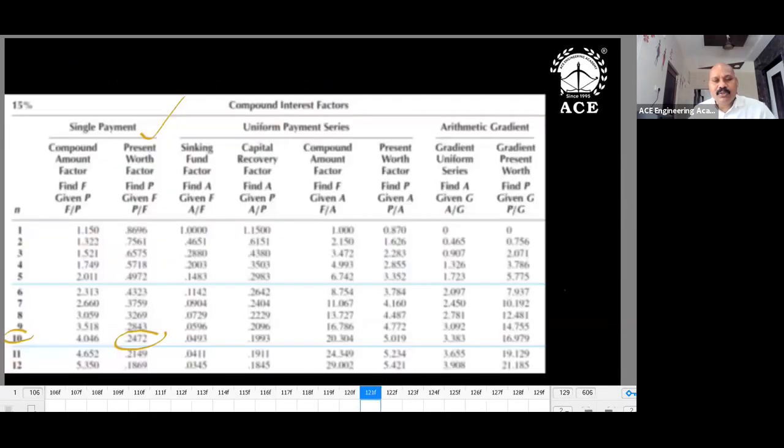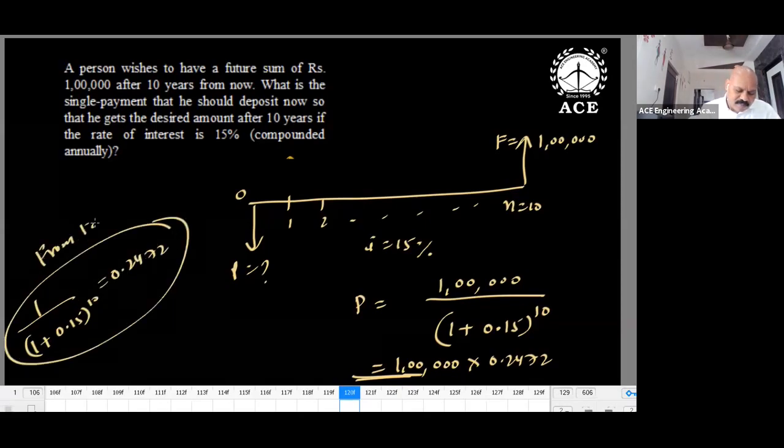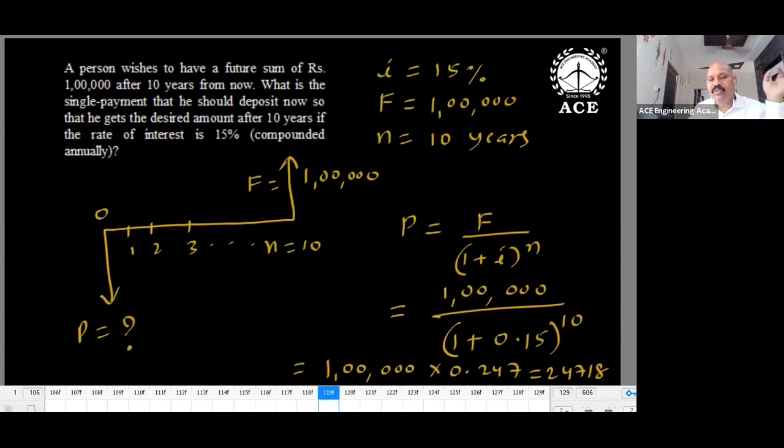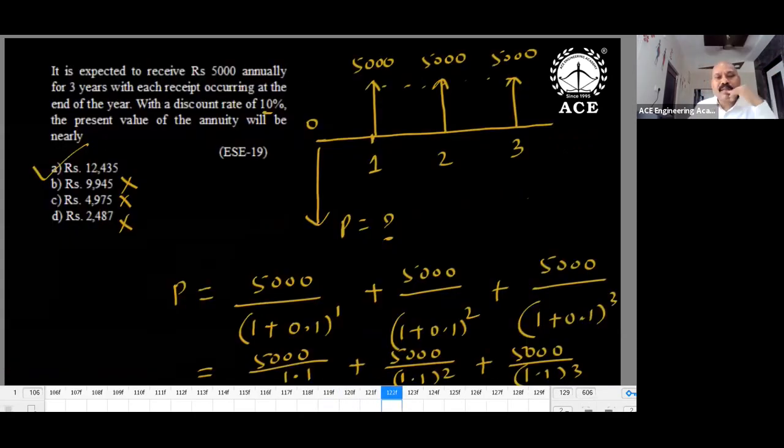So for this we can use tables. At 15%, P by F is 0.2472. So 1 lakh into 0.2472, from tables, is equal to 24,720. 24,720 is the answer, or 24,718 exactly. So tables are given to us. This is one of the ESE questions.